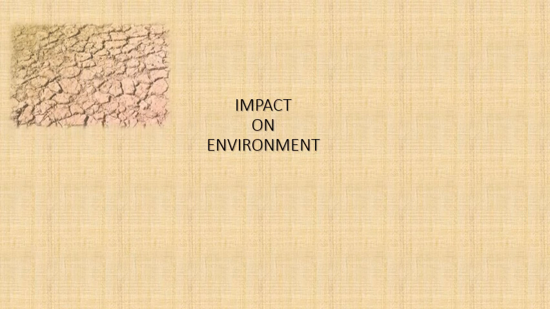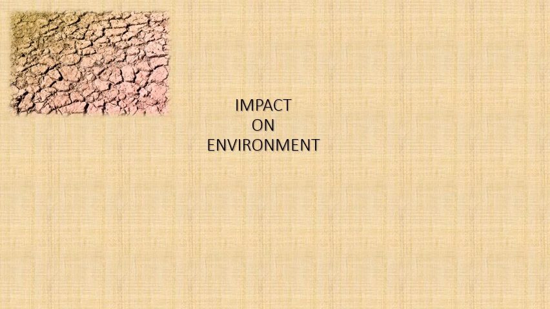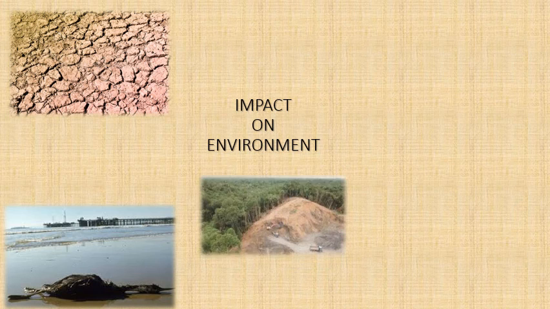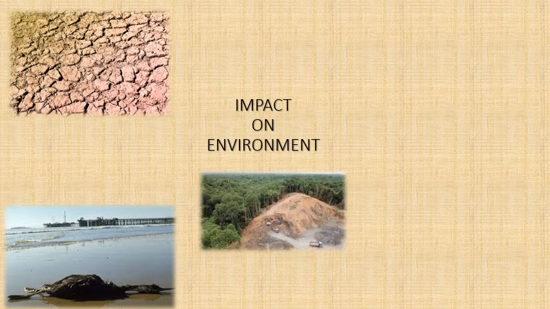Impact on environment is drought, because you clear a land and then you drill it out. You can't go on top of a forest and start drilling, you have to clear a land. So it loses the soil's fertility. When you ship oil from one place to another, if oil gets leaked, it can cause an oil spill, which will affect animal life, mostly marine life. A huge amount of deforestation is needed for you to start oil drilling if it's onshore. That's another environmental impact.